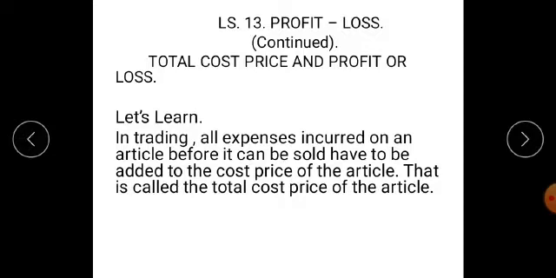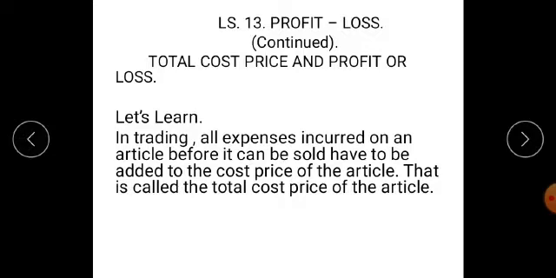When this expenditure is added to the basic purchase, we get the total cost price. Again, I repeat, besides purchases, money has to be spent on things like transport, porterage, octroi, etc.